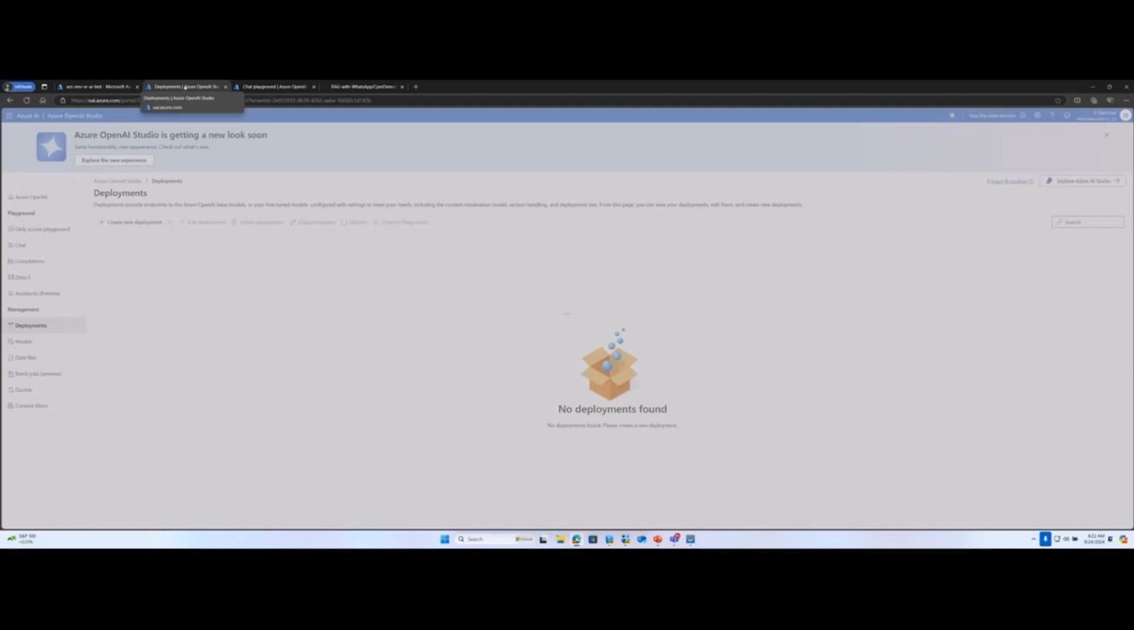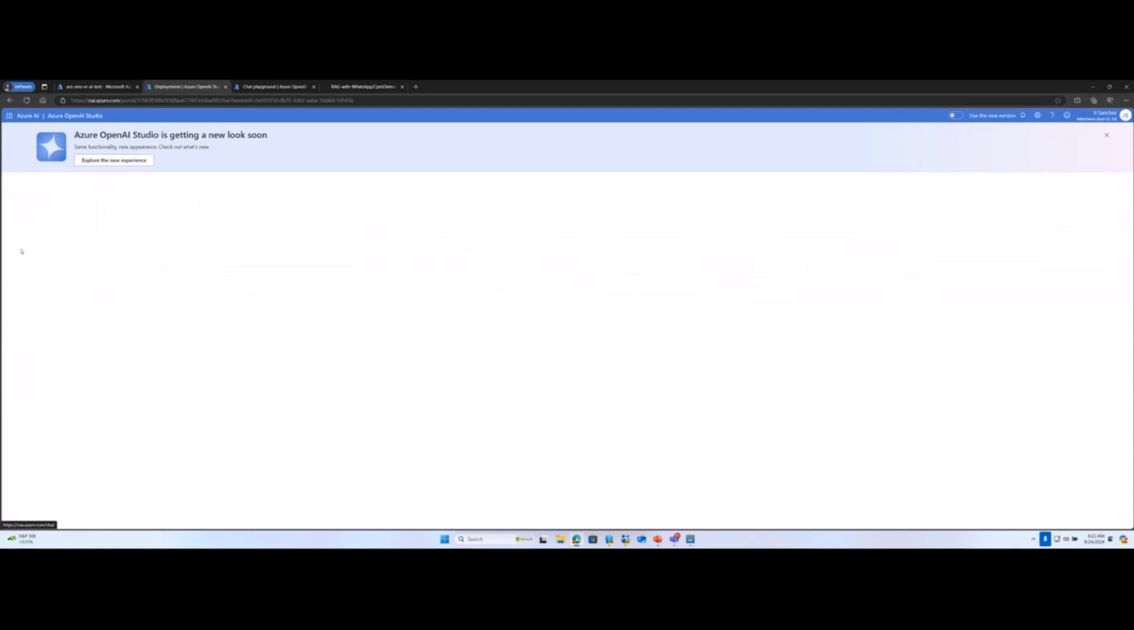And here you see I have 3 deployments. Deployment here means the model that you want to use, which LLM model. You can use GPT-35 Turbo. It works really well for the kind of application that I built. Or you could use the latest GPT-4o model. It's totally up to you.